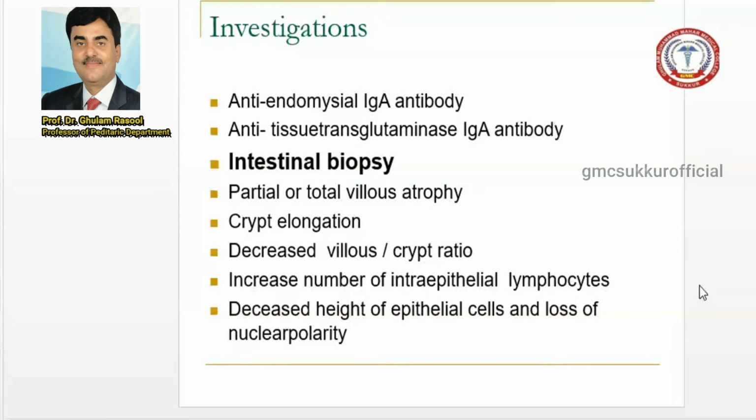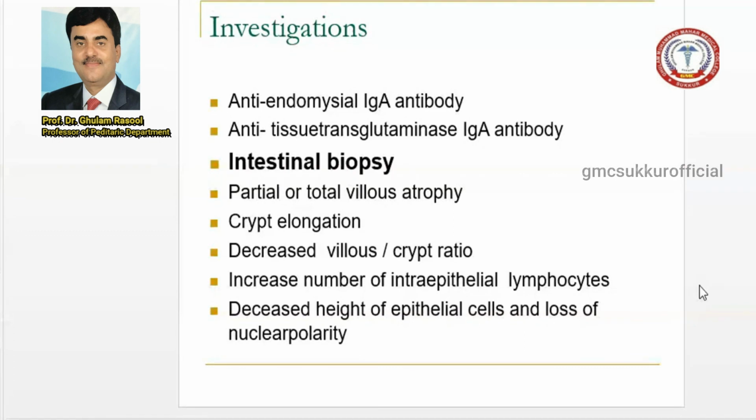When you see an increased number of intraepithelial lymphocytes, this is the classical histopathological finding on the biopsy of celiac disease. There is decreased height of the epithelial cells and loss of nuclear polarity. So when you see this histological picture or report of a biopsy, you suspect this is celiac disease. But malabsorption also occurs in